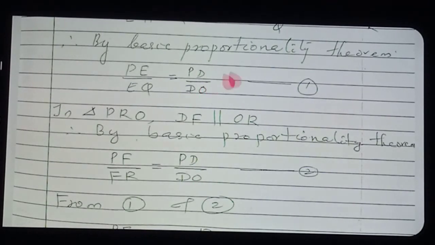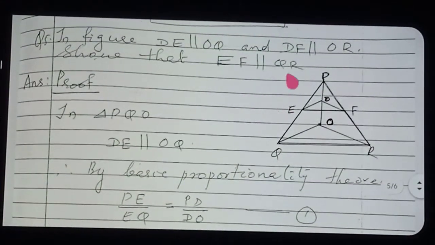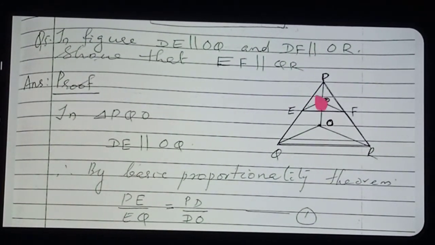Here also, first and second equation you verify properly. The RHS part is the same, no? The RHS part is the same here. So if the RHS part is the same, then what you can say, the LHS part will also be equal. Therefore, PE by EQ is equal to PF by FR. Apply here. PE by EQ is equal to PF by FR. Okay, so now you see in the diagram. Properly listen, PE by EQ is equal to PF by FR.